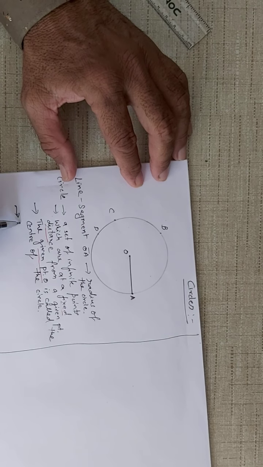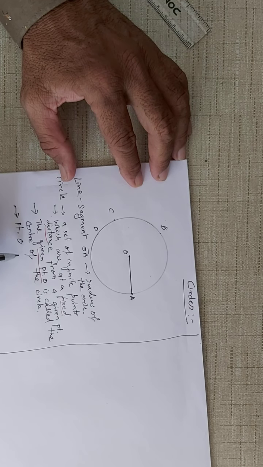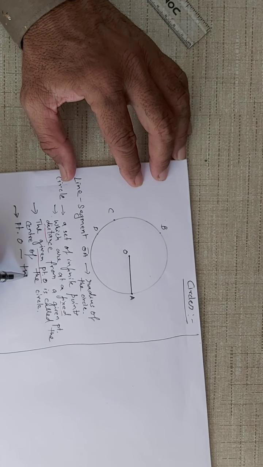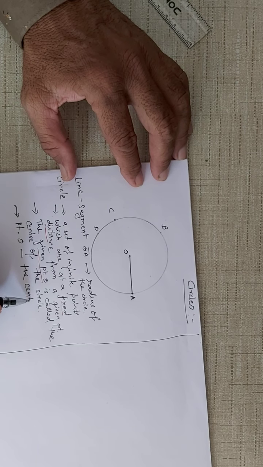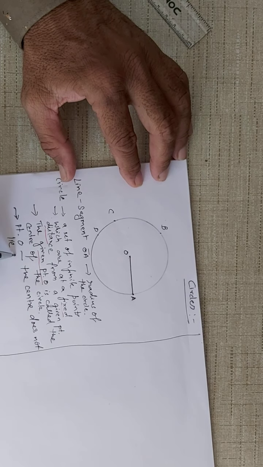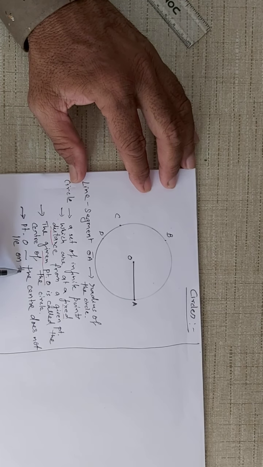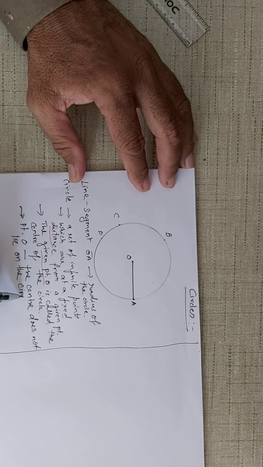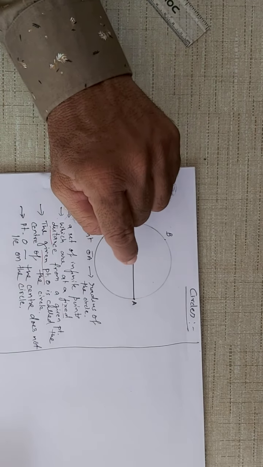But point O, which is actually the center of the circle, does not lie on the circle. It does not lie on the circle, but it is the center of the circle.